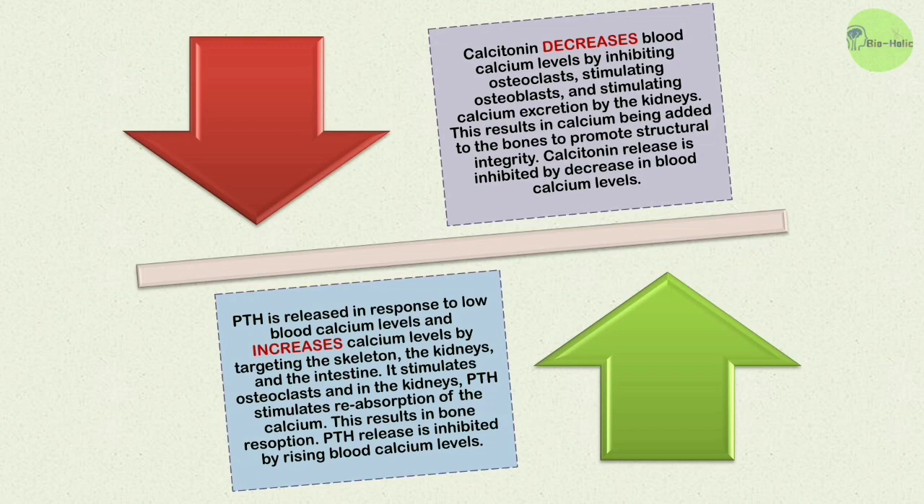And on the other hand, PTH, or parathyroid hormone, is released in response to low blood calcium levels and increases calcium levels by targeting the skeleton, the kidneys and the intestine. It stimulates osteoclasts, and in the kidneys, parathyroid hormone stimulates reabsorption of calcium. This results in bone resorption. Parathyroid hormone release is inhibited by a rise in blood calcium level.